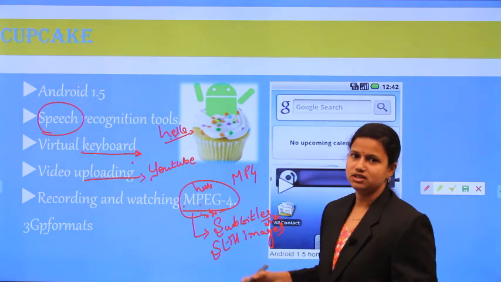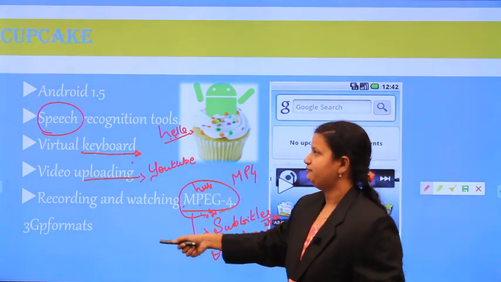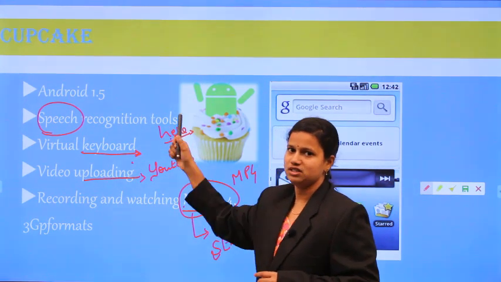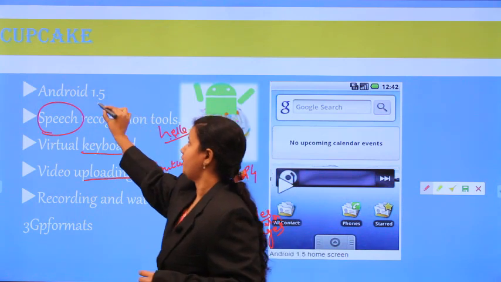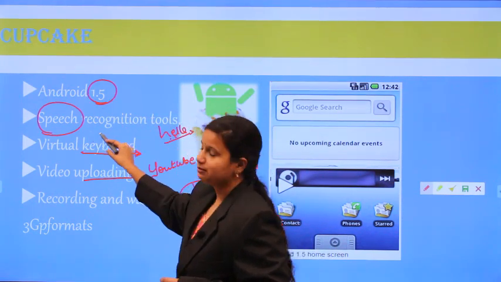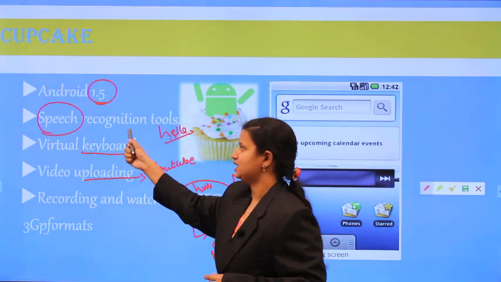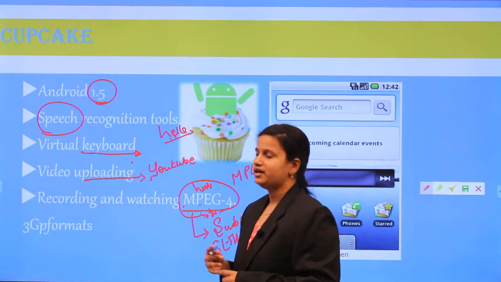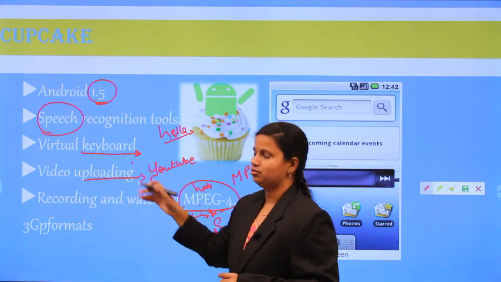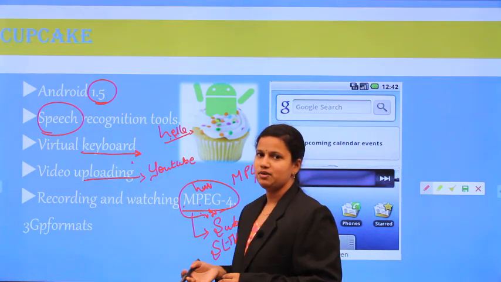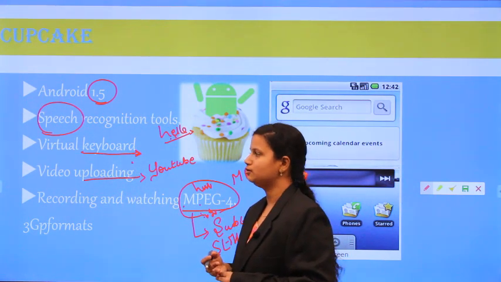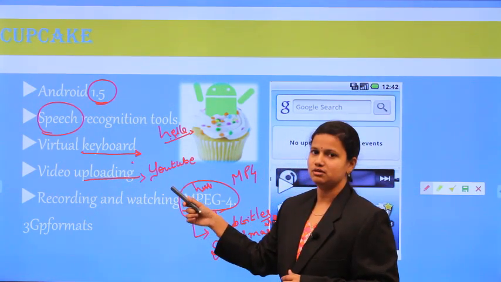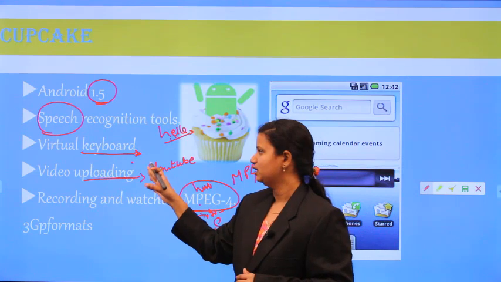So these are the different features added in this Cupcake version. The Cupcake version number is 1.5, and the main features are the speech recognition tool, that means converting your speech signals into text format, and the virtual keyboard. When we want to type any information, we don't need the physical keyboard; we can use a virtual one, which is available on your touch screen.